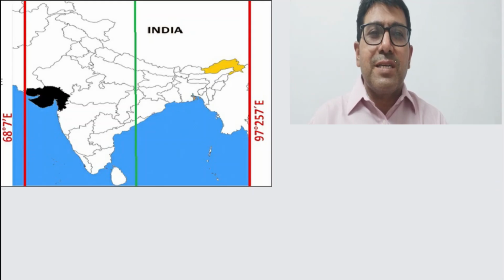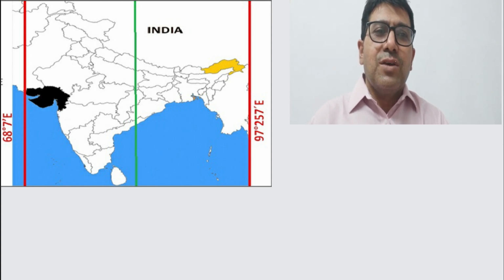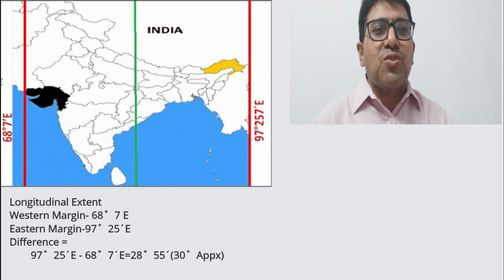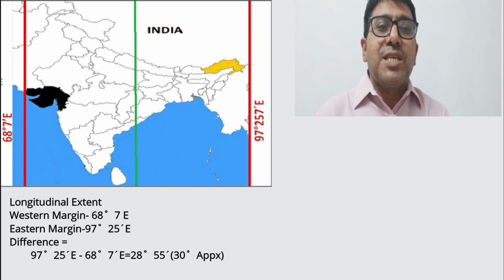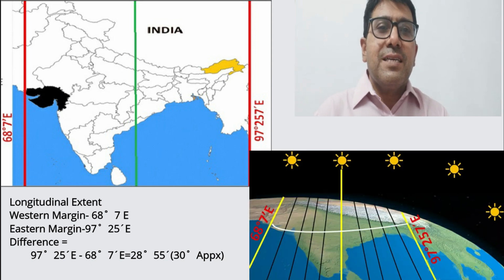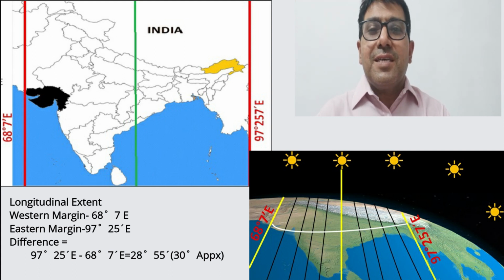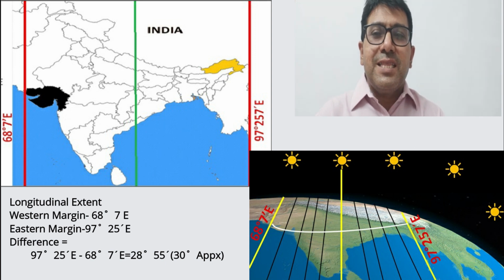As we are aware that 68 degrees 7 minute east is the westernmost point of India, and 97 degree 25 minute east is the easternmost point of India. The total longitudinal difference between these two extreme points is approximately 30 degrees. As the sun rises 2 hours earlier in Arunachal Pradesh than in Gujarat.